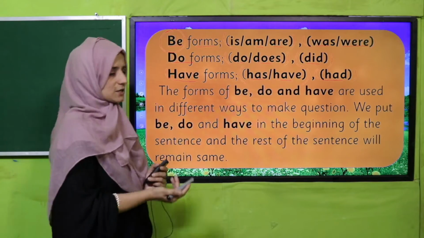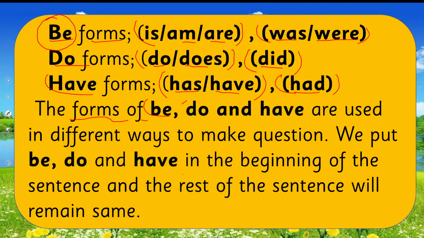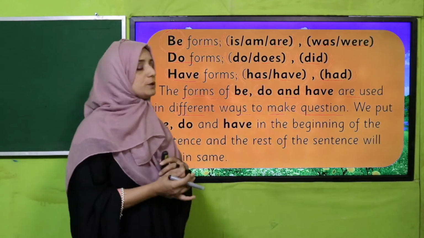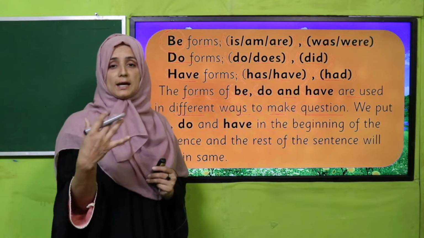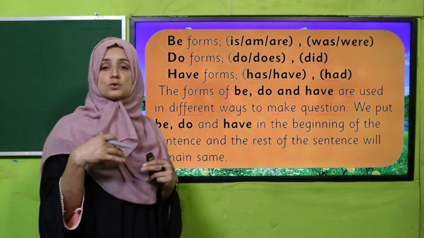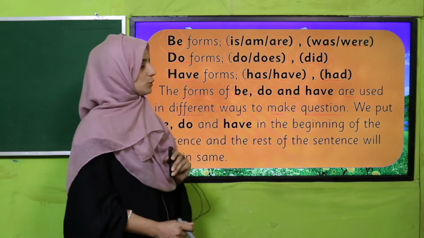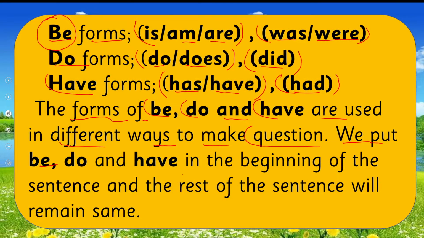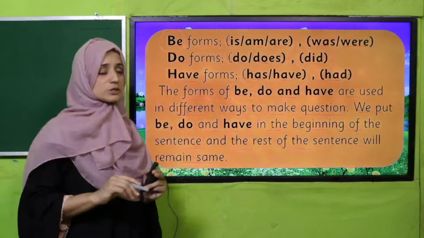See there, next how we can change. The forms of be, do and have are used in different ways to make questions. My dear students, there are different ways according to the verbs be, do and have. If we want to make a question and ask something using these verbs, there are different ways. Let's see which ways these are. We put be, do and have in the beginning of the sentence and the rest of the sentence will remain the same.